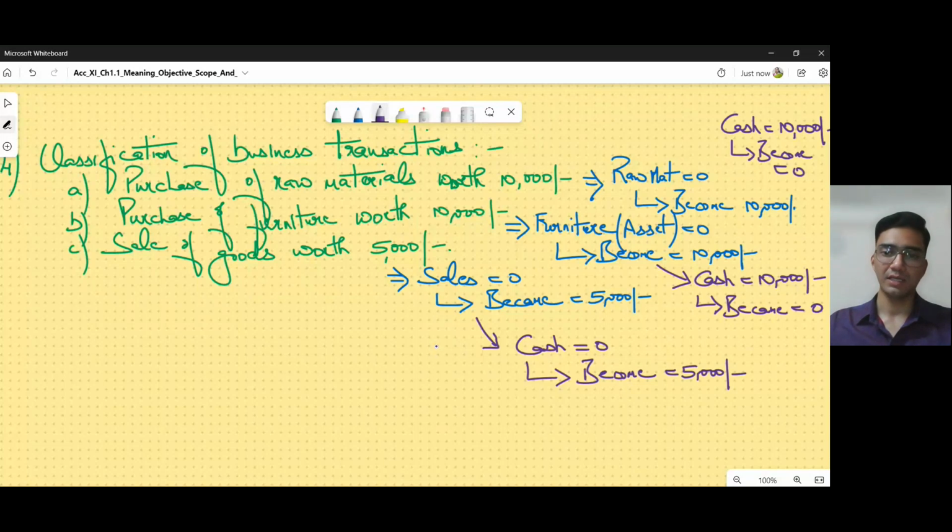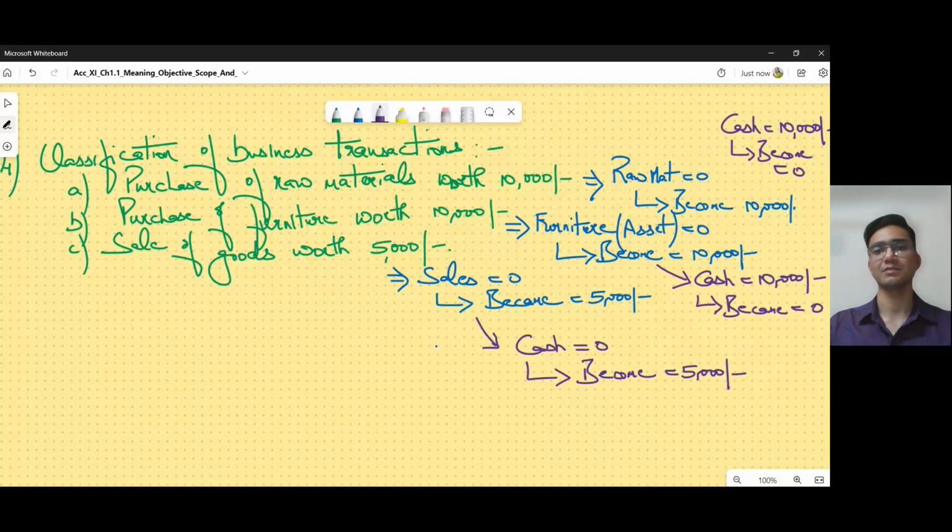In the third case, we had sales of 0 earlier, but we sold goods worth 5,000. So our sales have become 5,000 now. Whereas cash, initially it was 0, but on selling the goods we got cash of 5,000. So we will always see an increase in one and a decrease in the other, or at least two accounts involved. Every transaction will involve at least two accounts.